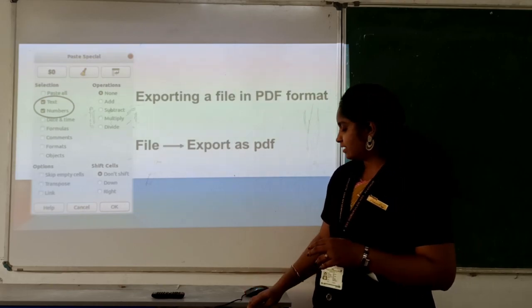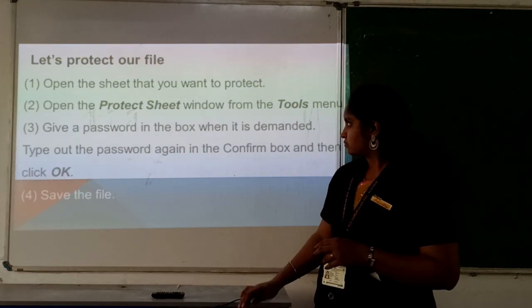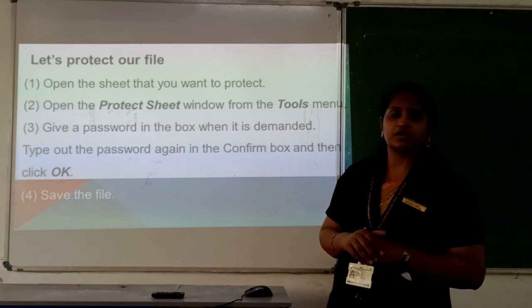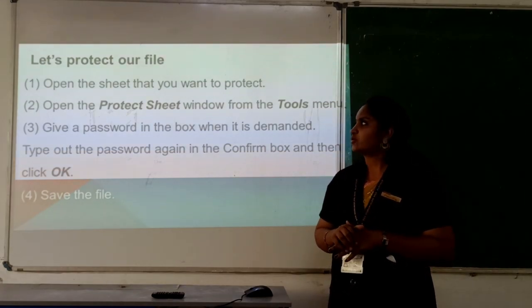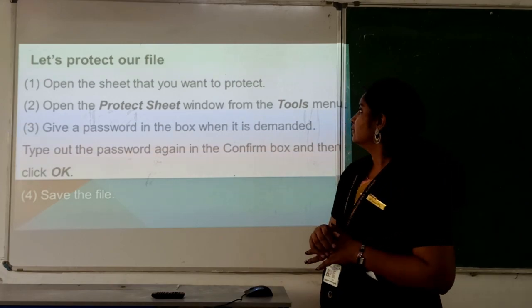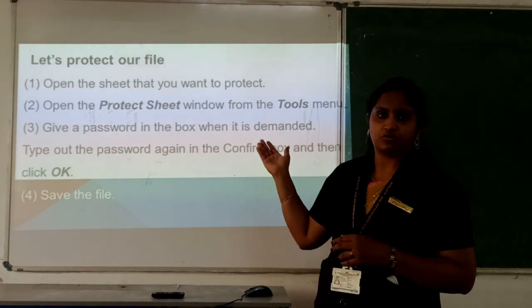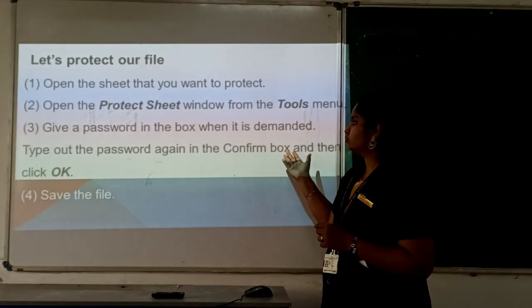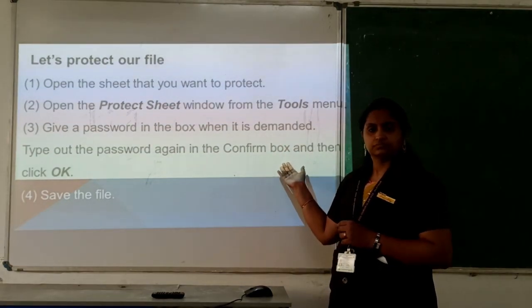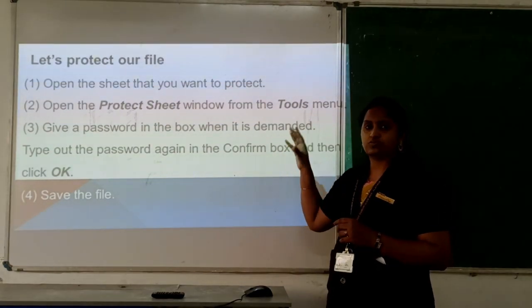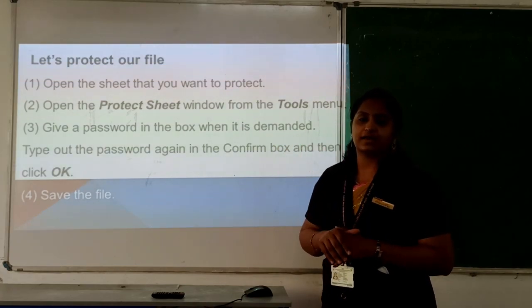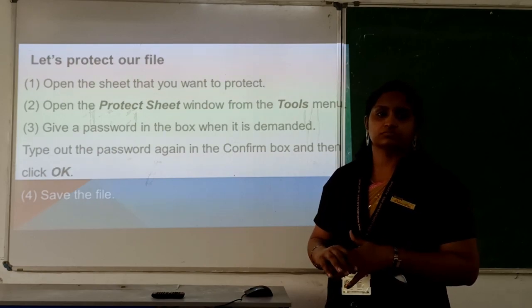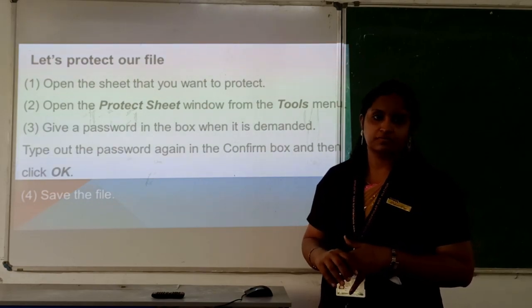Okay, and the next one is how you can protect your sheets or the contents in Calc. So you have an option to protect your content. In the tools menu you have the option protect sheet. In that they will ask you to type the password. In a box, you have to type the password and confirm password. Like that, click OK, and your sheet will be protected with a password.